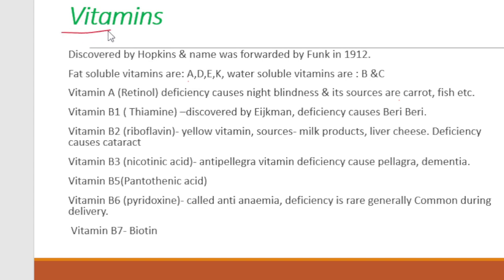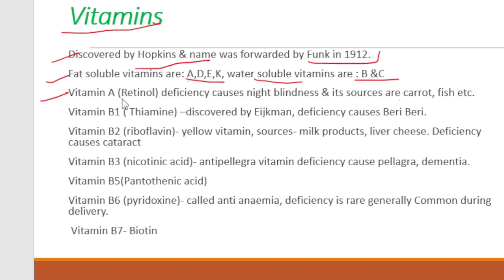Then there are other micronutrients, that are vitamins. Vitamins were discovered by Hopkins, and the name was provided by Funk in 1912. Some vitamins are fat soluble, while others are water soluble. Fat soluble means they are transported to different body components in dissolved form with the fat, while others are dissolved with the water. The fat soluble vitamins are A, D, E, and K, while water soluble are B and C.